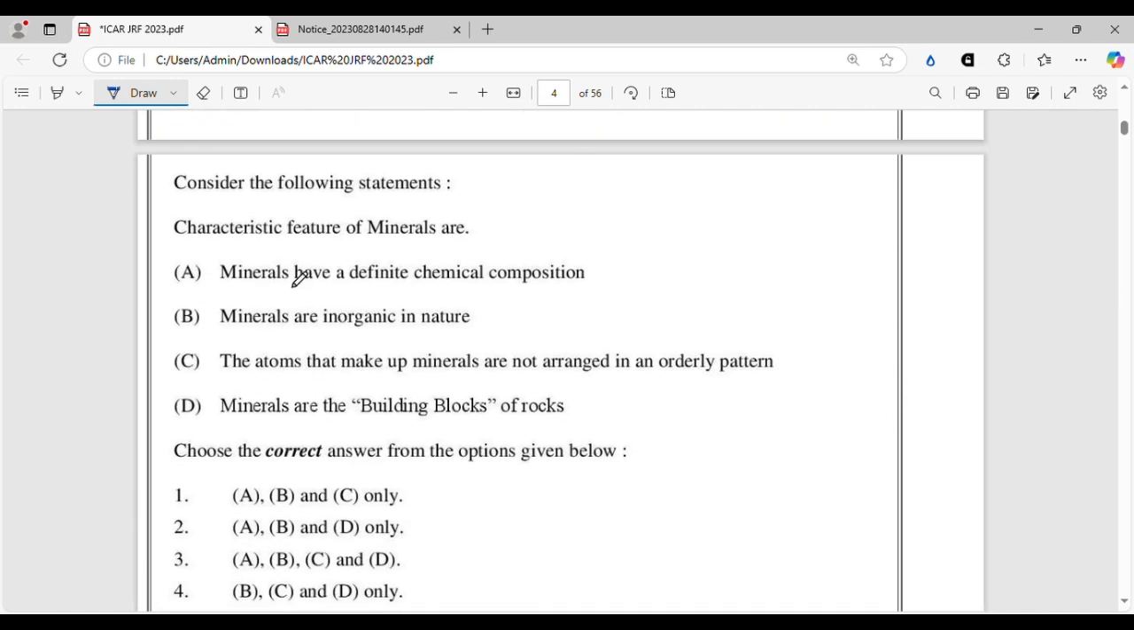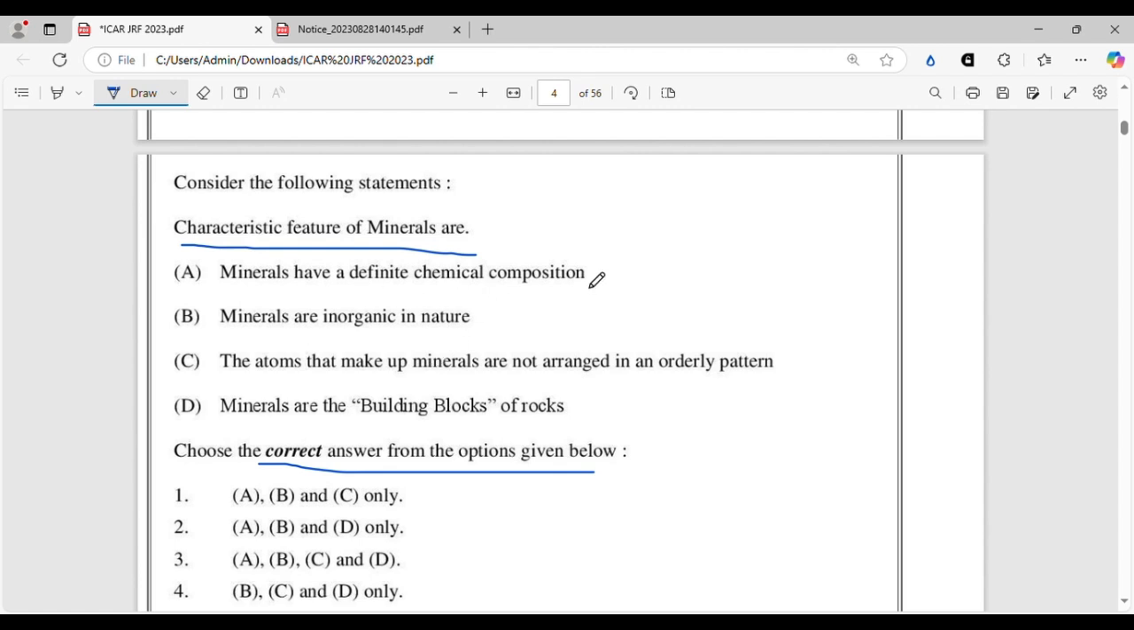Characteristic features of minerals are, so you have to choose the correct answer from the options, and consider the following statements where they are saying characteristic features of minerals are. This is a question from pedology, and you have to be very thorough about pedology, as I always say. So let's dig into it.